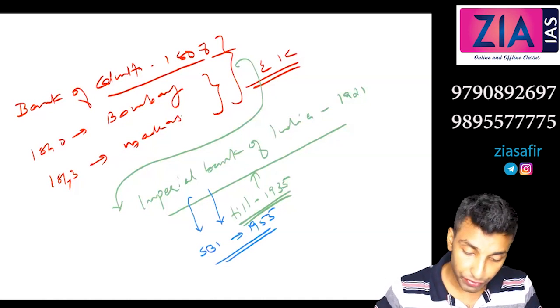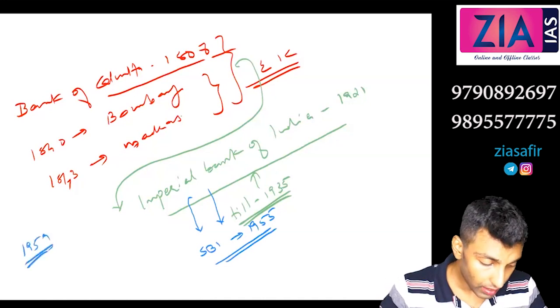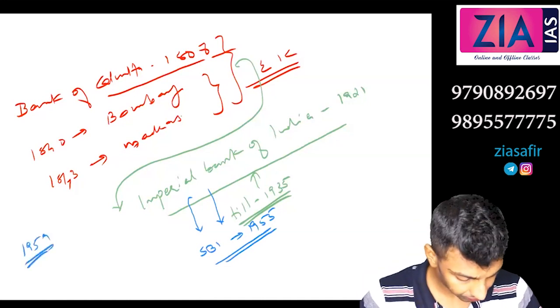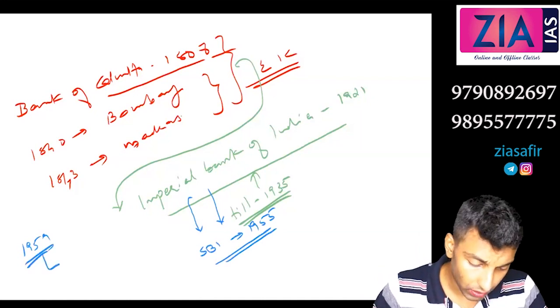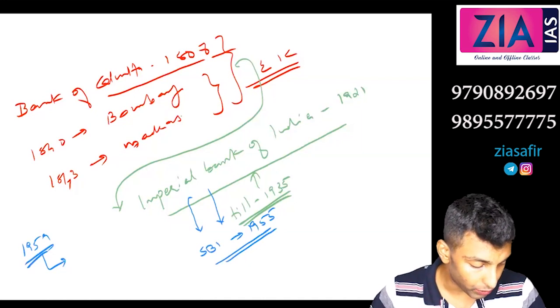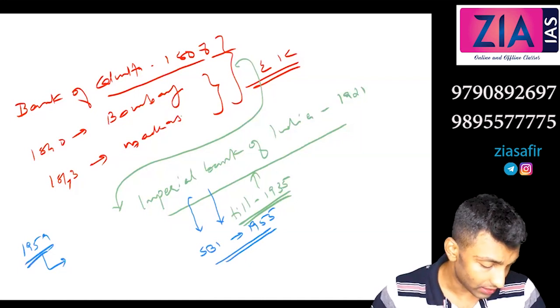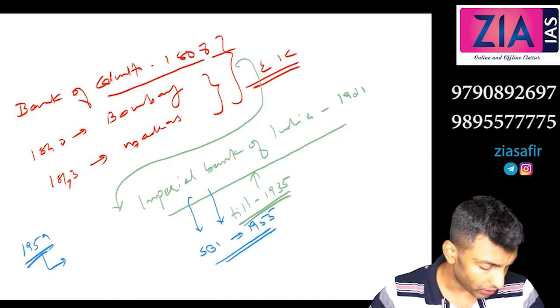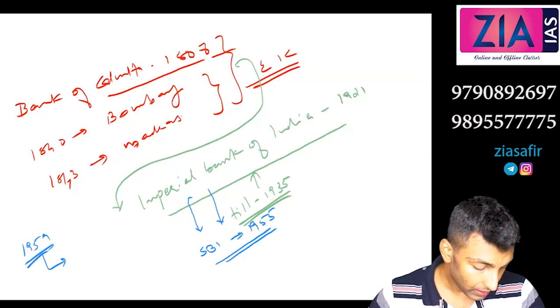Okay, and in 1959, the government purchased the associate banks like State Bank of Bikaner, Jaipur, Travancore, Hyderabad, Saurashtra, etc. But all these are merged now, so we are not getting into that.